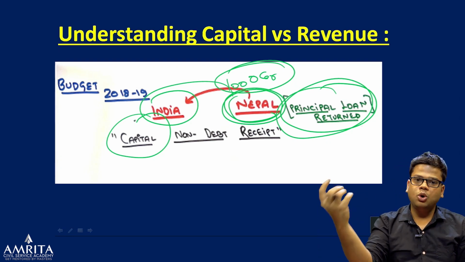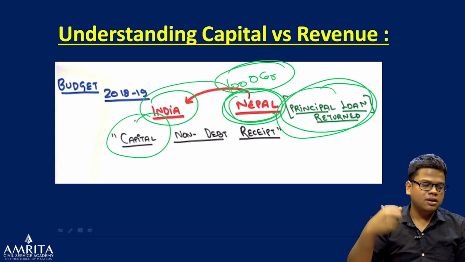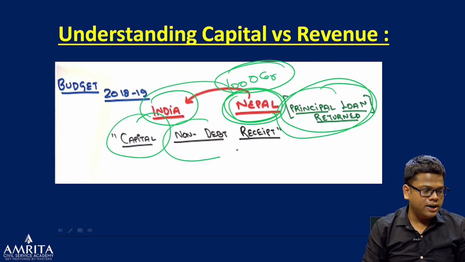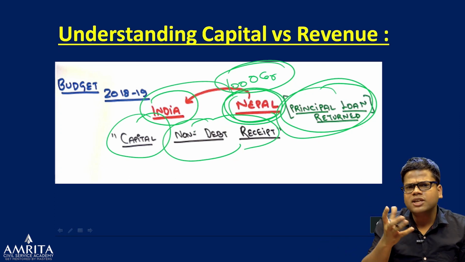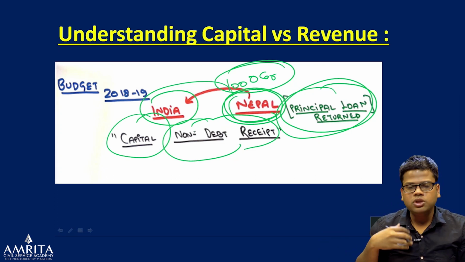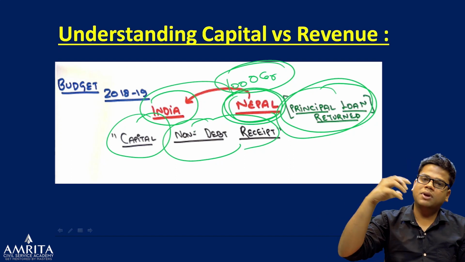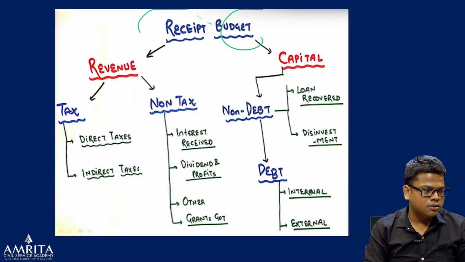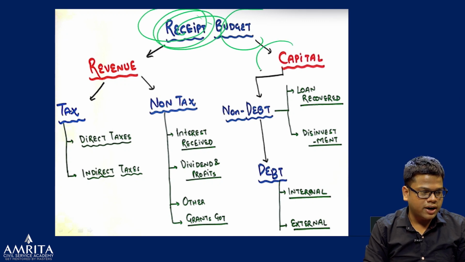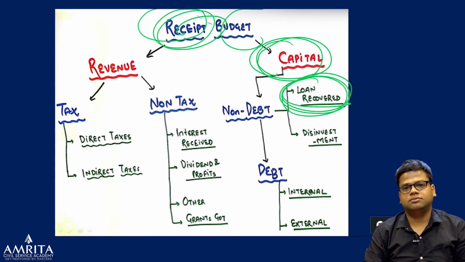You are getting all the loan back, right? And that will be a non-debt receipt, because no debt is on you. You are just getting your loan back. So you are getting money under the capital, and that is loan recovered, right?